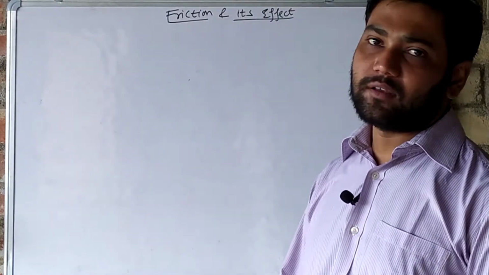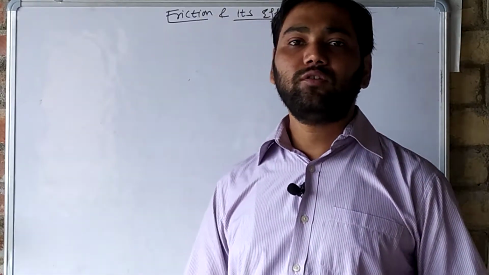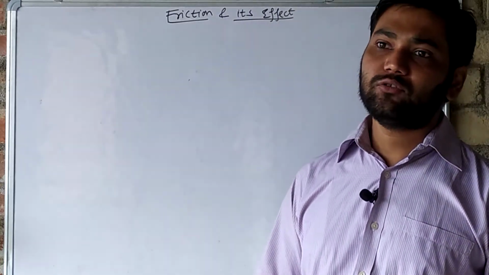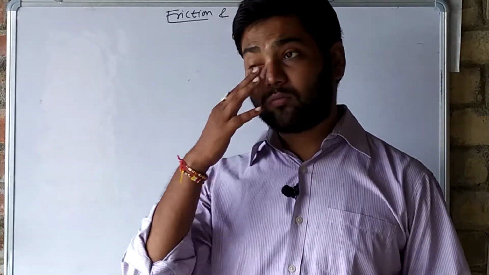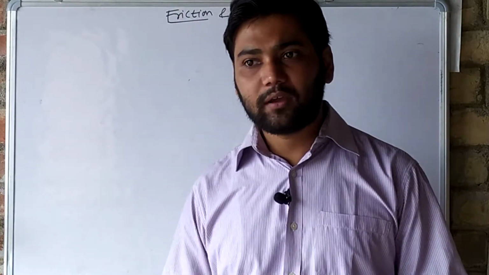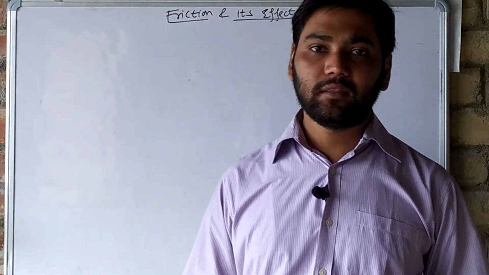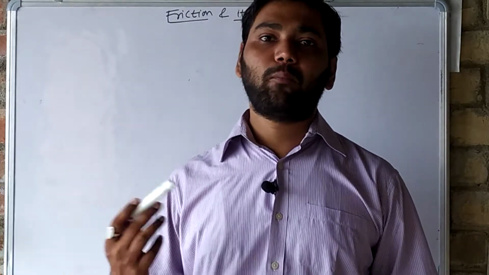So what is friction? Friction is actually a force which we do not apply, which is applied on its own when some work is said to be done. A force which acts automatically is known as the force of friction, and it always acts in the opposing direction, opposite to the direction of the force you apply.